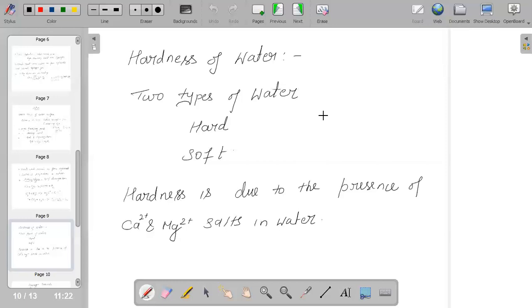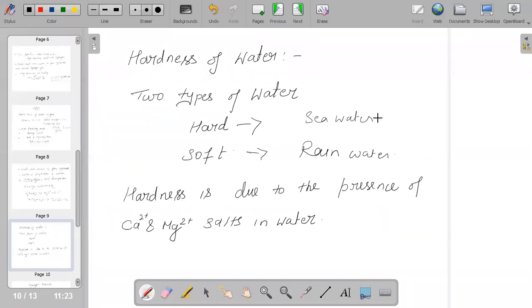And when we talk about the hardness of water, there are two types of water, hard water and soft water. Hard means, of course, we all know it will not form lather with soap, and soft water will form lather with soap. For example, rain water is soft. For hard water, we could consider the example of seawater.